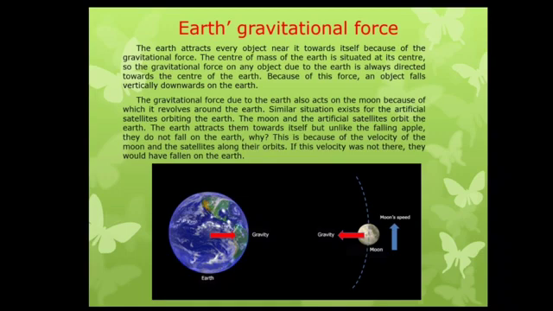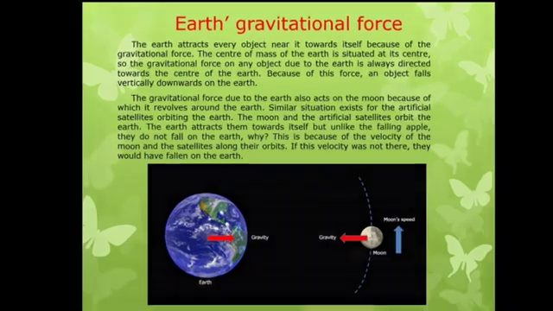The earth attracts them towards itself, but unlike the falling apple, they do not fall on the earth. Why? This is because of the velocity, that is the speed of the moon and the satellites along their orbits. If this velocity was not there, they would have fallen on the earth.